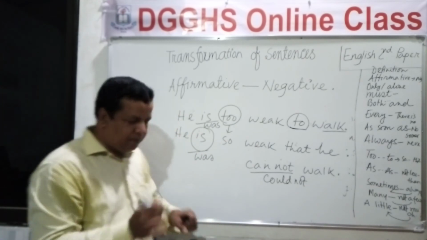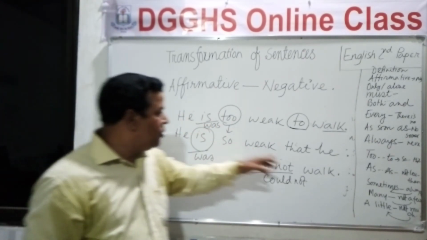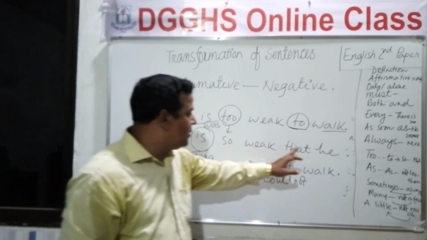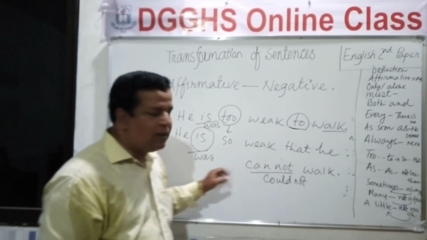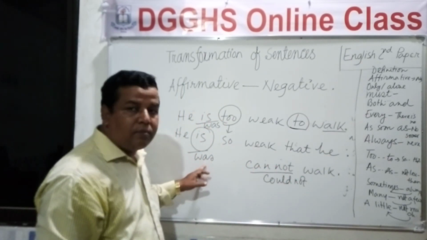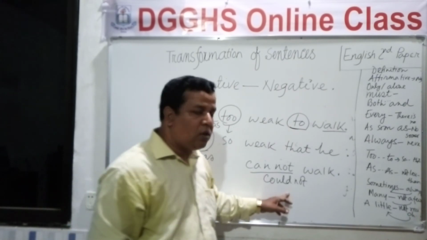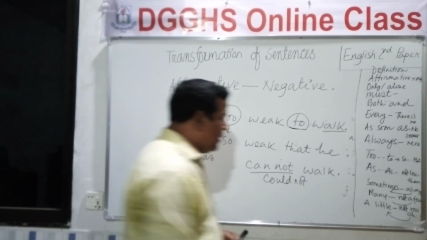This is the change. This means if the verb is in the present form, after he, that is the subject, we will write cannot. And if the verb is in the past form, we will write could not. Okay, clear? Okay.